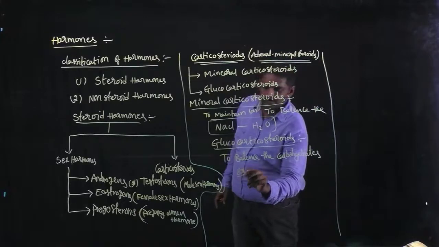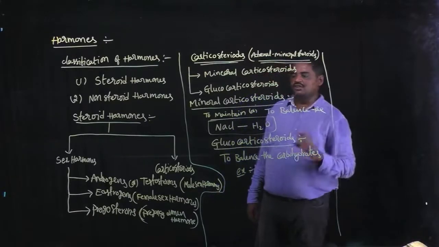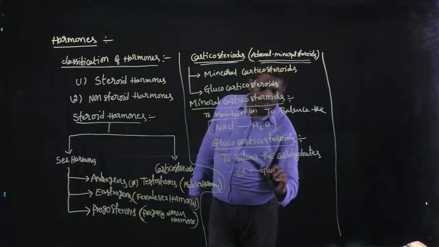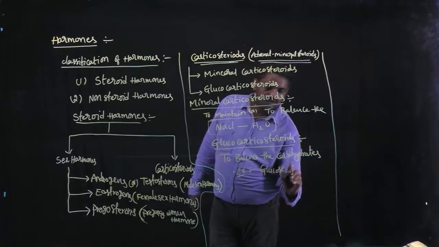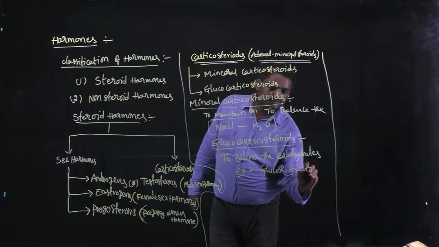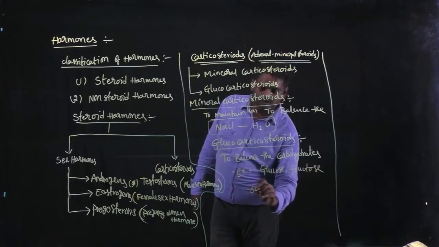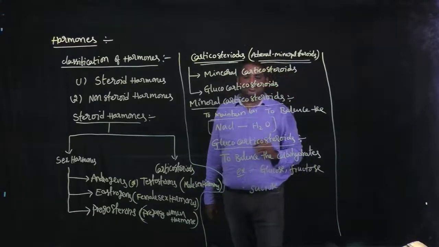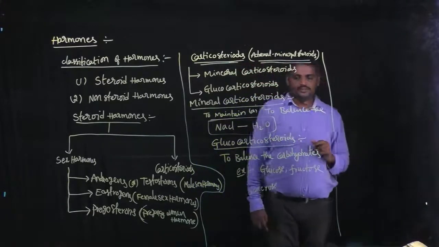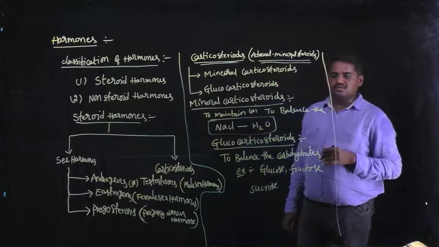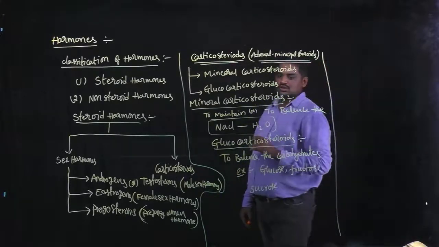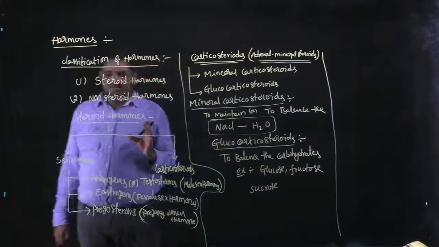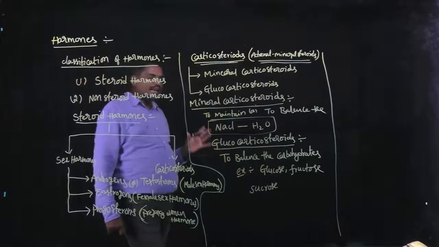Some examples of carbohydrates: glucose, fructose, and sucrose. Our body contains some amount of glucose. If this glucose is misbalanced, it creates so many health problems.